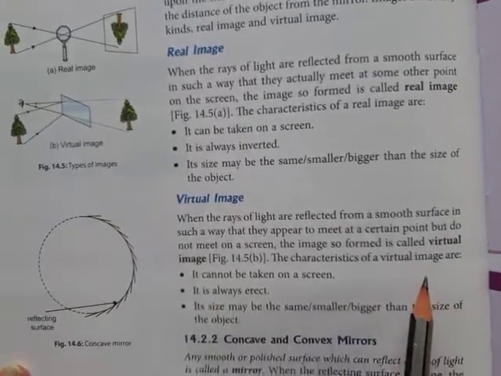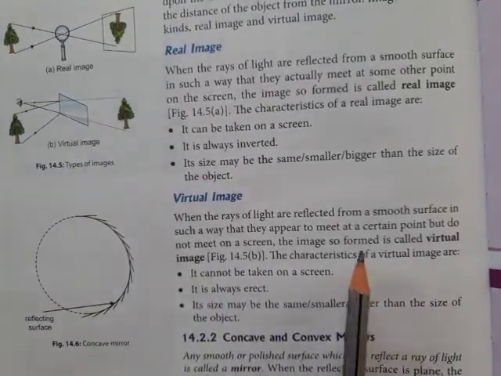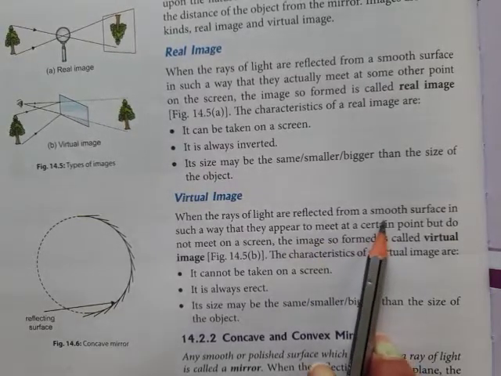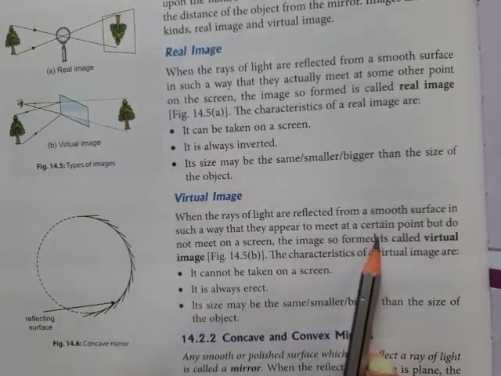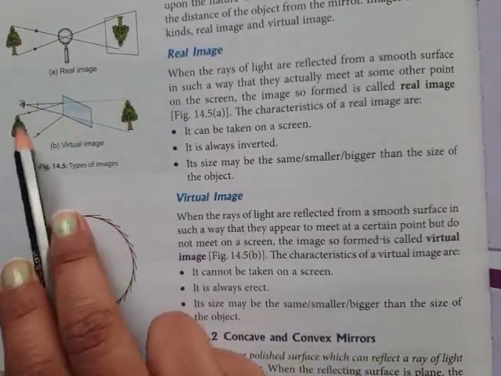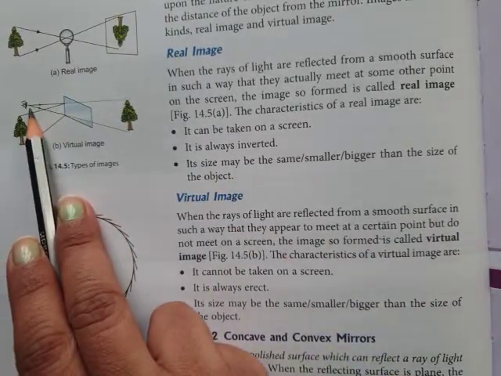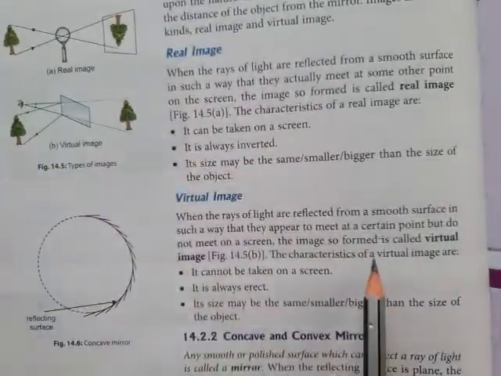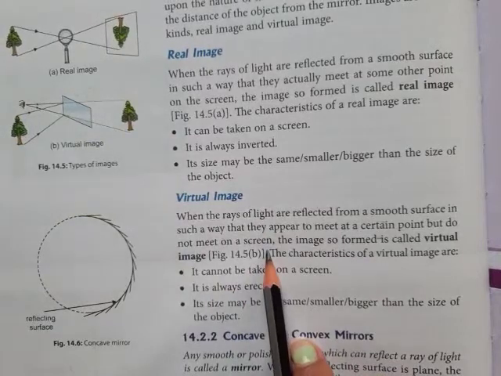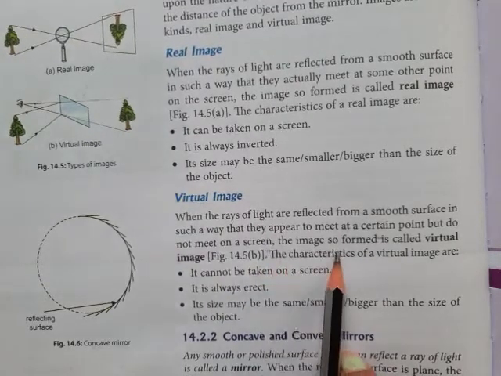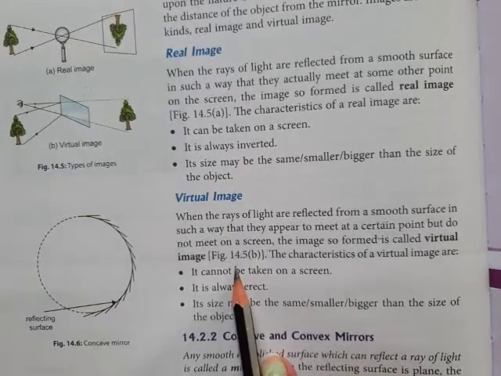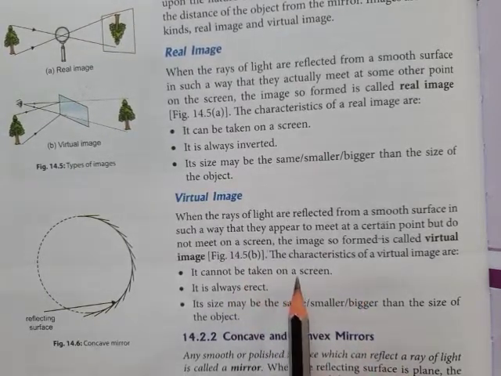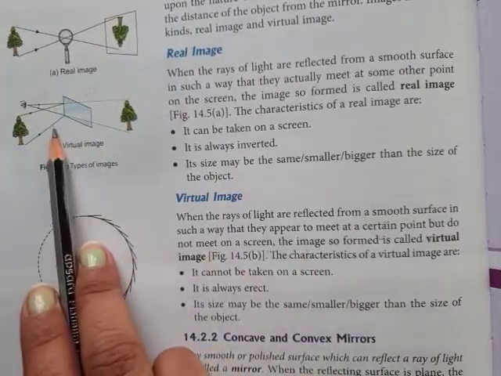Next is the virtual image. What is a virtual image? When the rays of light are reflected from a smooth surface in such a way that they appear to meet at a certain point, but do not meet on the screen, the image so formed is called a virtual image. The characteristics of a virtual image: it cannot be taken on the screen. We cannot see it on the screen.